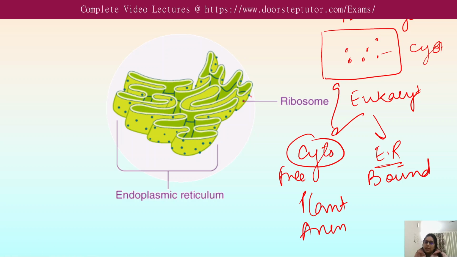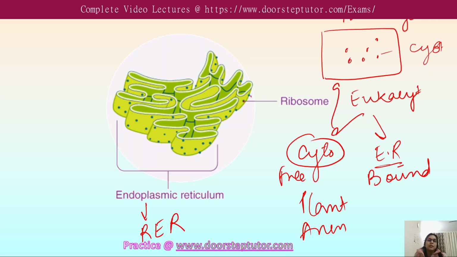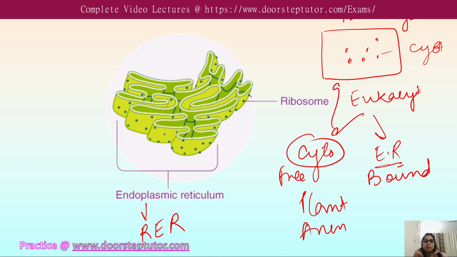When the ribosomes get attached to the endoplasmic reticulum, this endoplasmic reticulum is known as the RER, the rough endoplasmic reticulum, because the surface becomes rough. The bound and the free ribosomes are similar in structure, and both are involved in protein synthesis. However, the proteins may be different, because those synthesized on the endoplasmic reticulum are of a secretory nature.